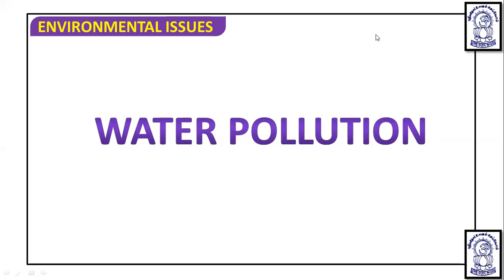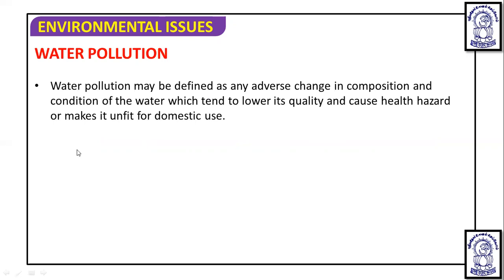So, realizing the importance of maintaining the cleanliness of the water bodies, the Government of India has passed the Water Prevention and Control of Pollution Act 1974. So, what is water pollution?